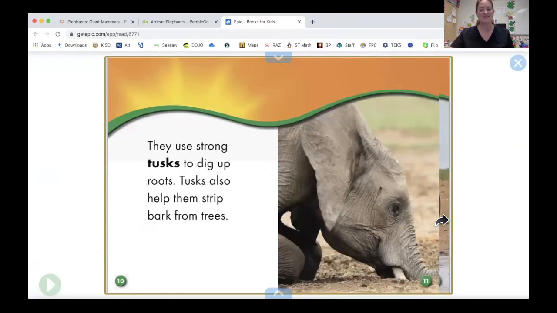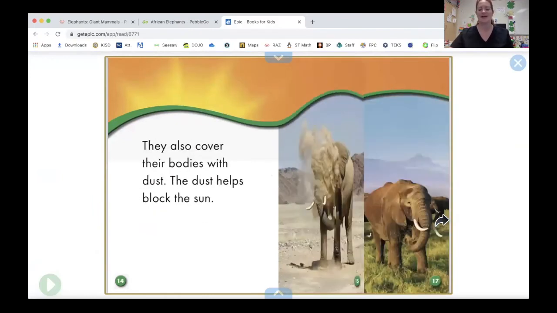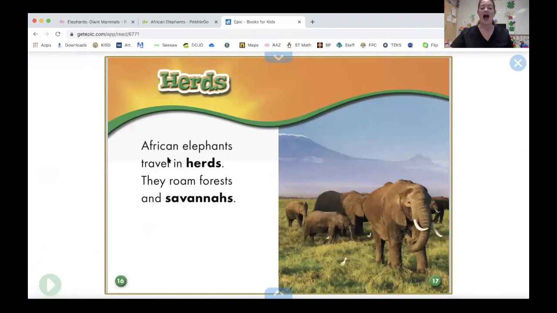Wow, there's lots of really good information in this book. Oh, herds. African elephants travel in herds. They roam forests and savannas. Hey, that's kind of what I learned on PebbleGo. So it sounds like even though I'm using different sources, different places that I'm gathering my information and research, I'm still learning the same facts. And that's a good sign. That means I'm learning something true. Because if they're all saying the same thing, it's true.